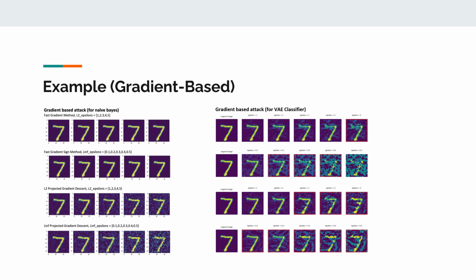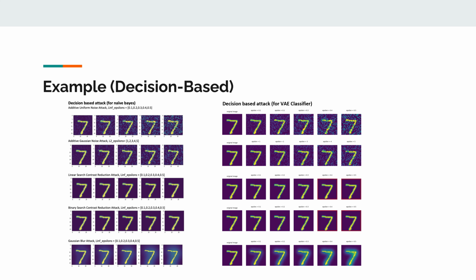These are some example images from our gradient-based attacks. Besides these 4, we have also tested some of our models using the Carlini and Wagner attack, but unfortunately it is too slow on other models, so we do not have an image example here. These are some example images from our decision-based attacks.